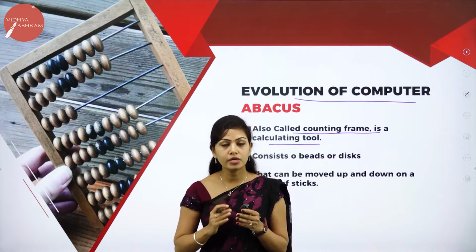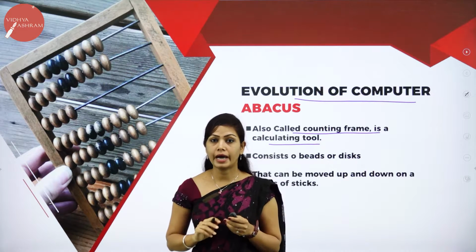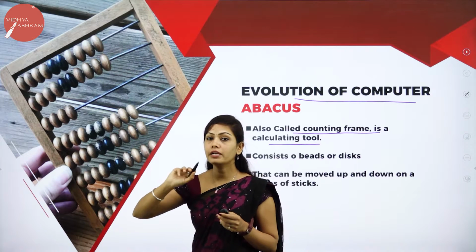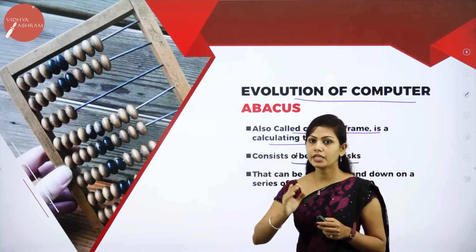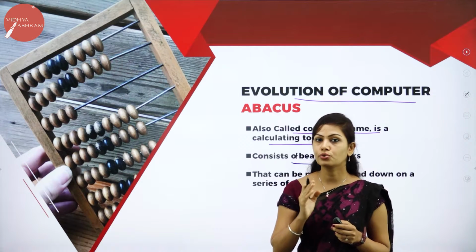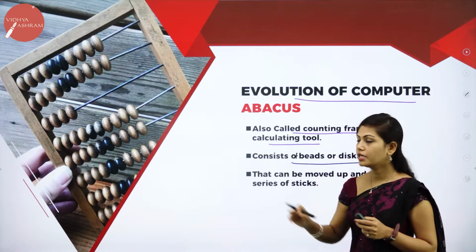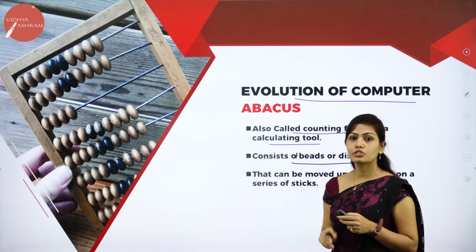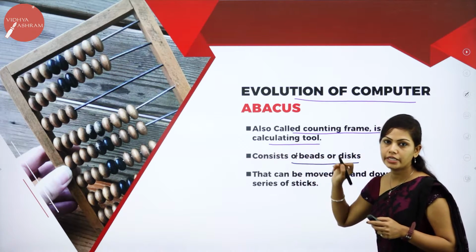It was the first machine used for counting and calculating, and it is made up of a wooden frame, metal rods and wooden beads. The abacus is still widely used in China and other Asian countries to count and calculate, just as we use calculators. So the abacus is a counting frame and calculating tool.